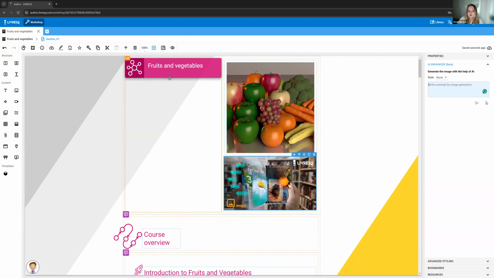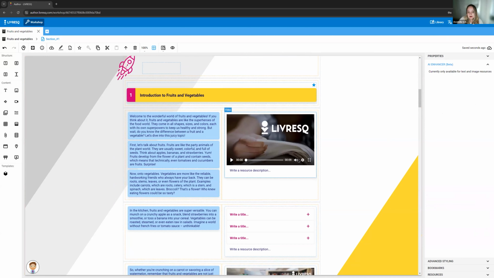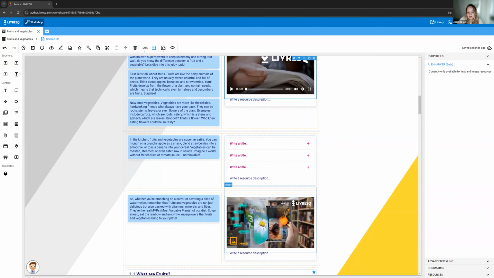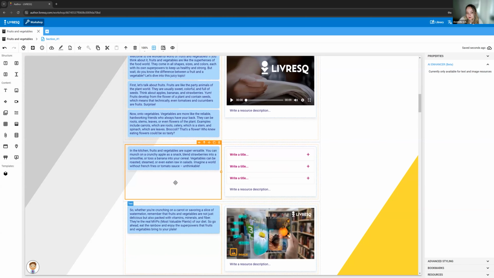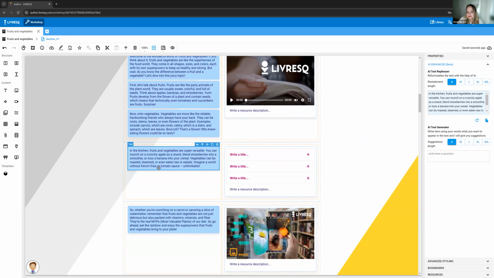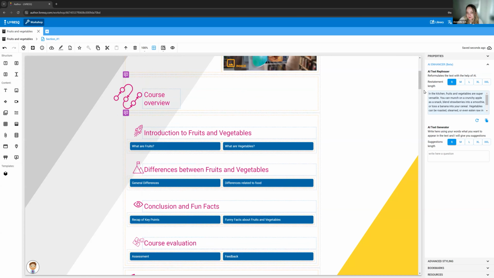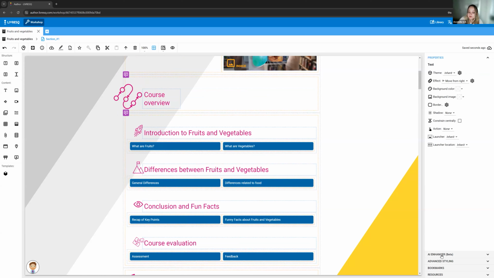If I select anything else that's not text or image, for instance, if I select this row, the AI Enhancer doesn't work. It says currently only available for text and image results. If I select, let's see, video, it doesn't work like this. If I select an accordion, it doesn't work like this. If I select a cell, it doesn't work because this text resource is inside a cell. So I need to select the actual resource, and then this activates here. You can find it on the right-hand side under AI Enhancer.